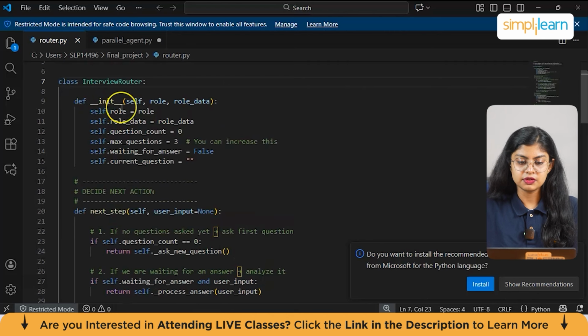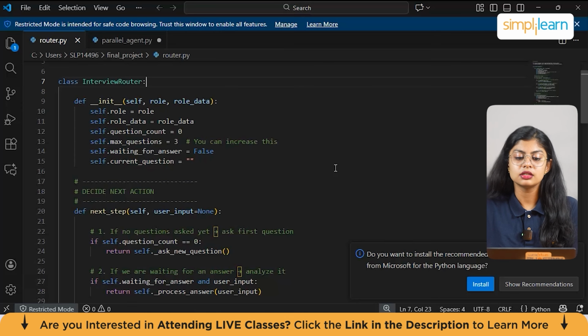the first function, which is init. Here the selected interview role, for example, if you select a software engineer or data science or something like that, will be stored. Next we have role metadata, keywords, etc. Next we have a counter for how many total interview questions, and whether we are waiting for an answer, which stores an active interview question. So this is basically the limits that we are setting. Suppose the amount of questions, maximum answers, waiting for the answer, current question, etc.